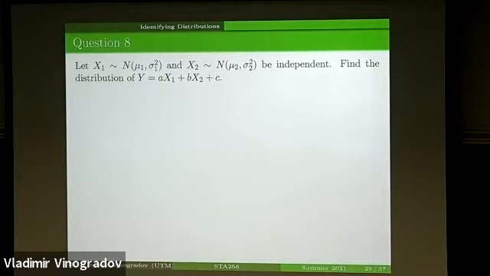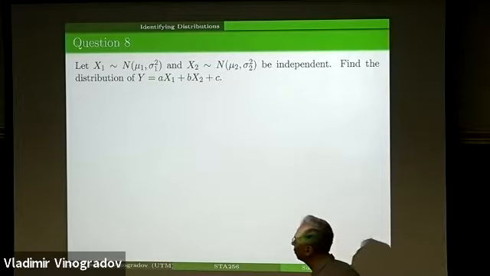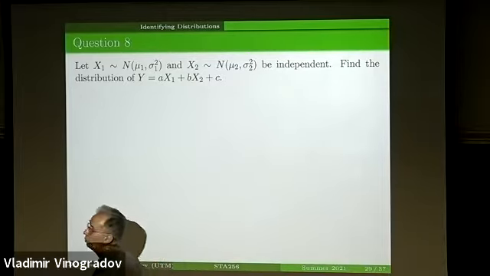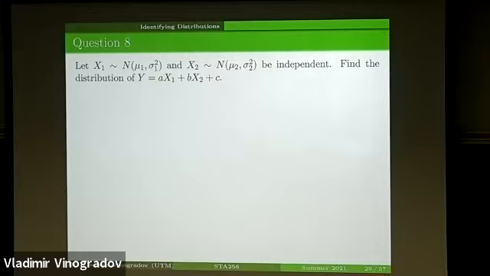So the next result is of particular importance for the theory and applications. Let me first talk about the theory. Here we deal with a linear combination of two normal random variables, and then we add a constant c. But when we have a normal variable and we add a constant, we just move the center along the horizontal axis by constant c.